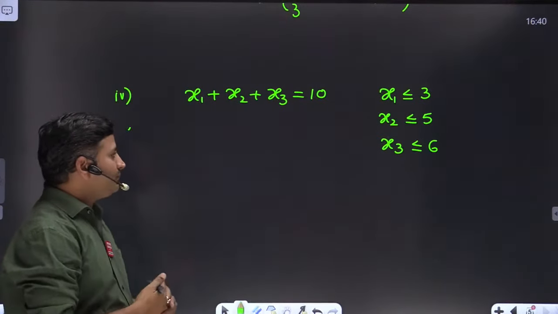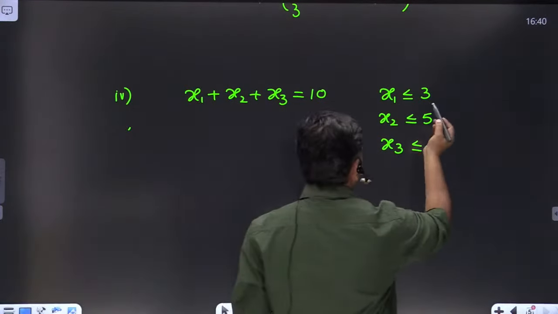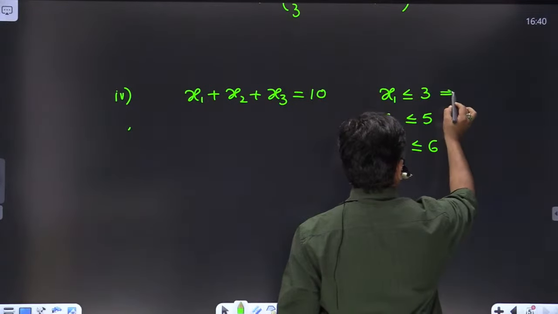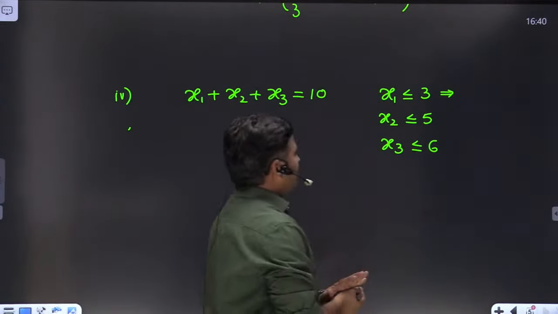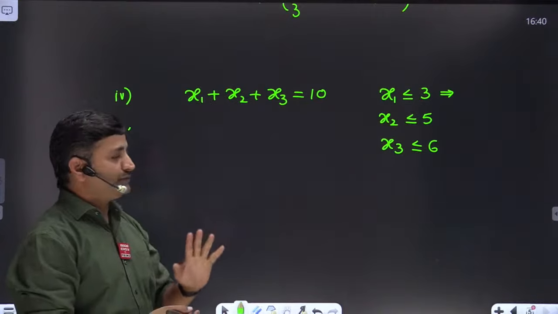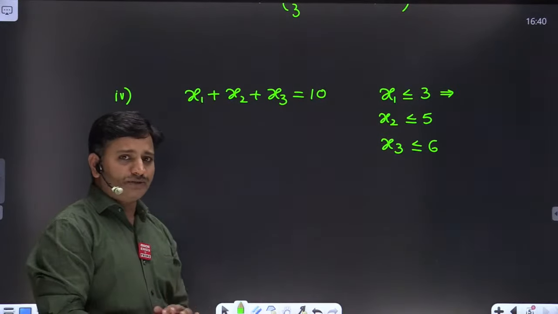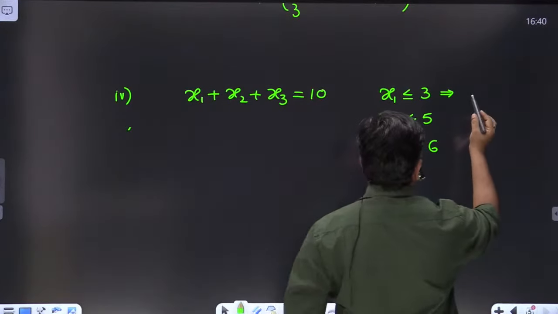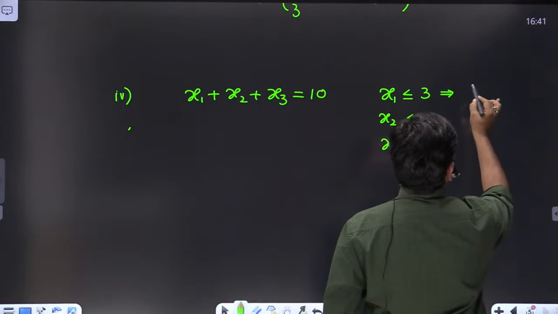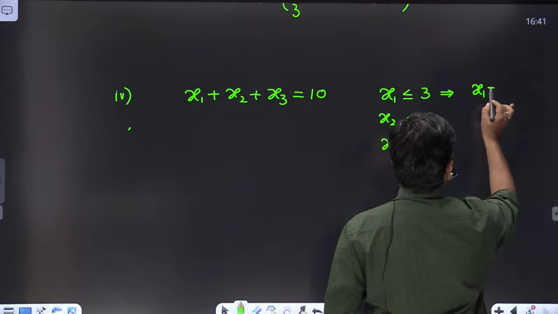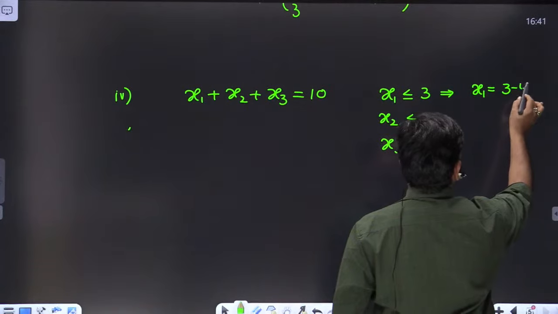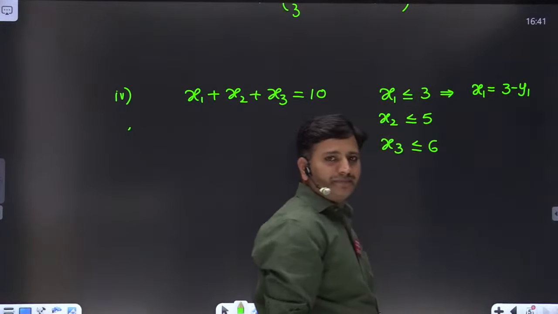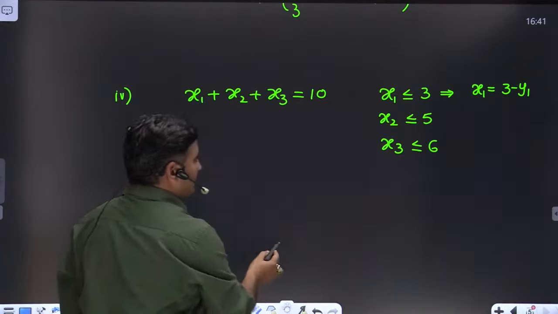So what we will do, you can convert these variables like this. The value of x1 is at most 3, friends, so it can take 0 also. Let me replace x1 with 3 minus y1. I am writing x1 equal to 3 minus y1.